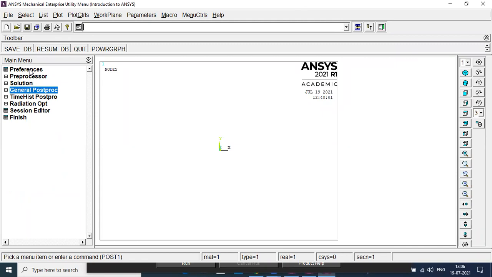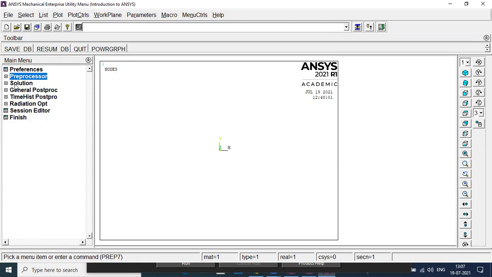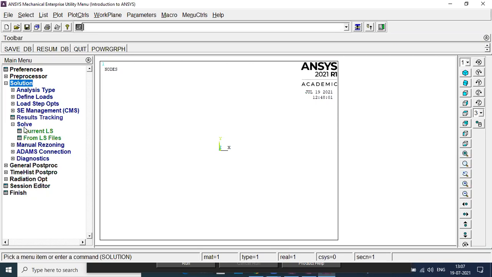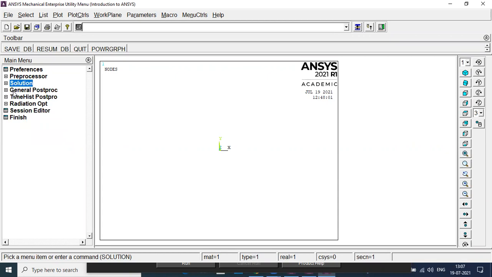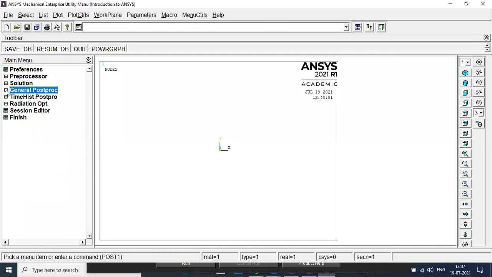In preferences, you just select the field in which we want to solve the problem, so all the elements for that particular field will be available. In pre-processor, you set the entire problem. Nothing should be missed from the given data, so everything you need to enter in pre-processor, right? In solution, you are not doing anything, you are just giving the command to solve the problem. And in general post-proc, whatever solution we got, we just pick those answers. That is what is expected in general post-proc, right?